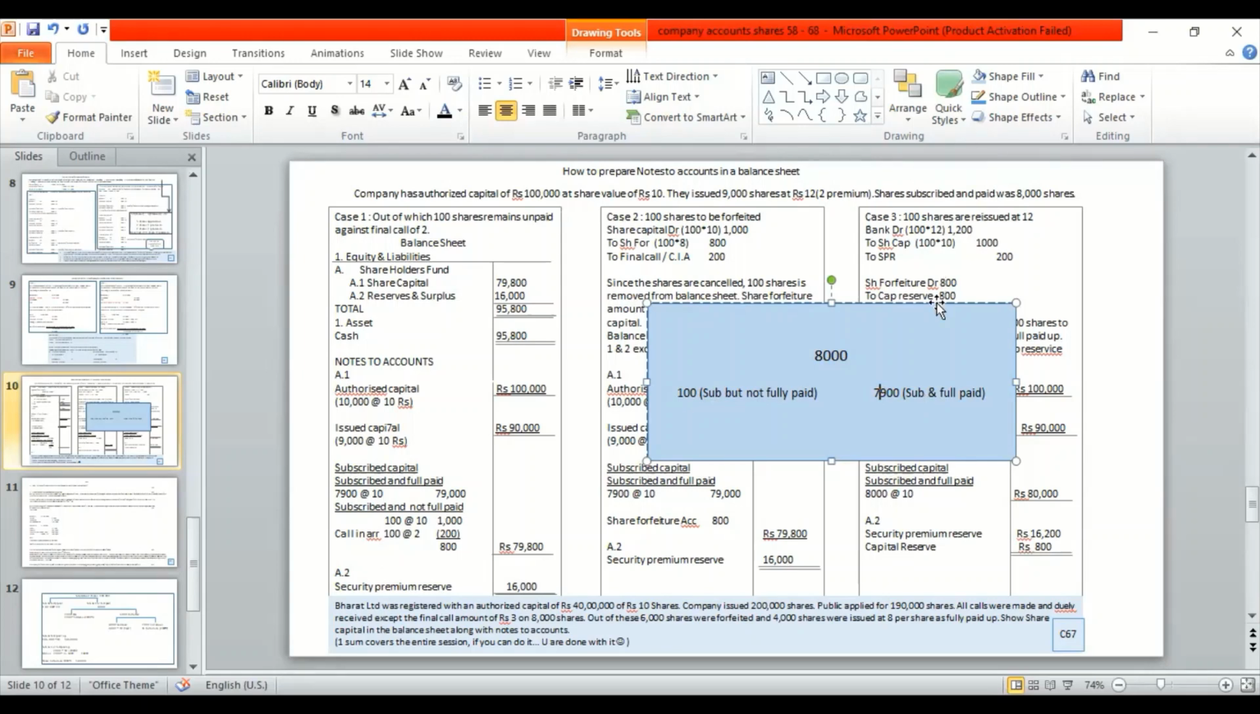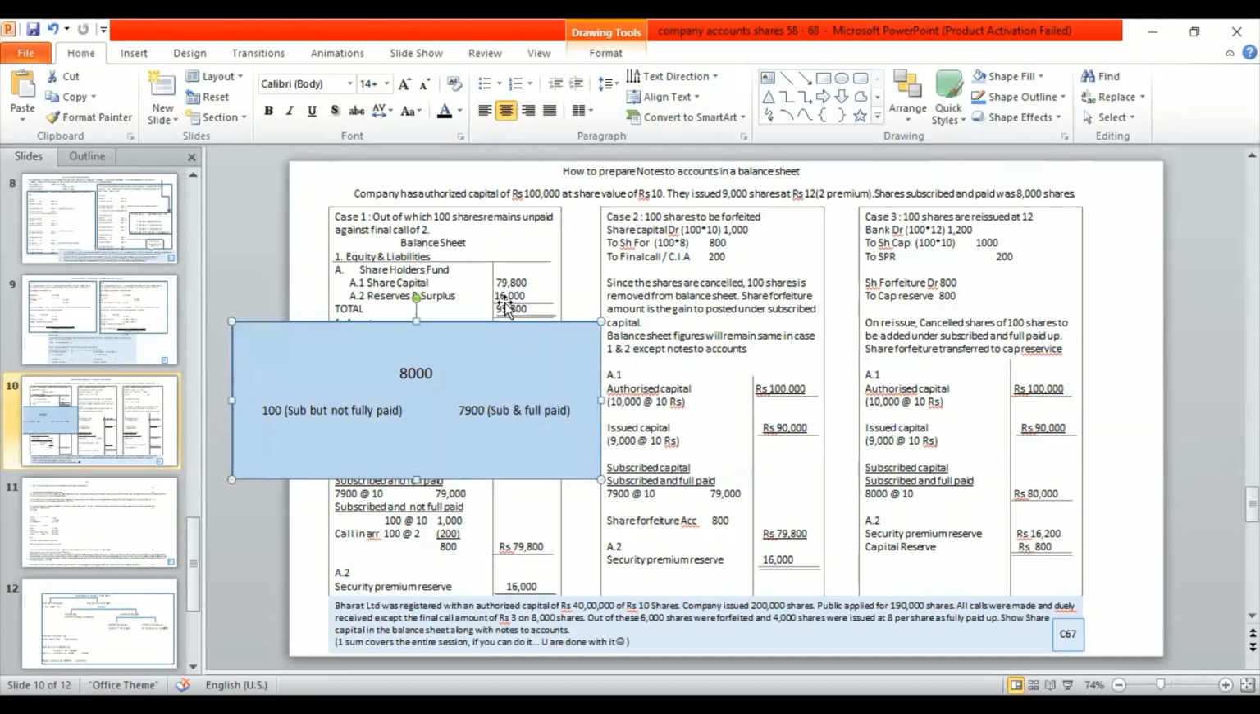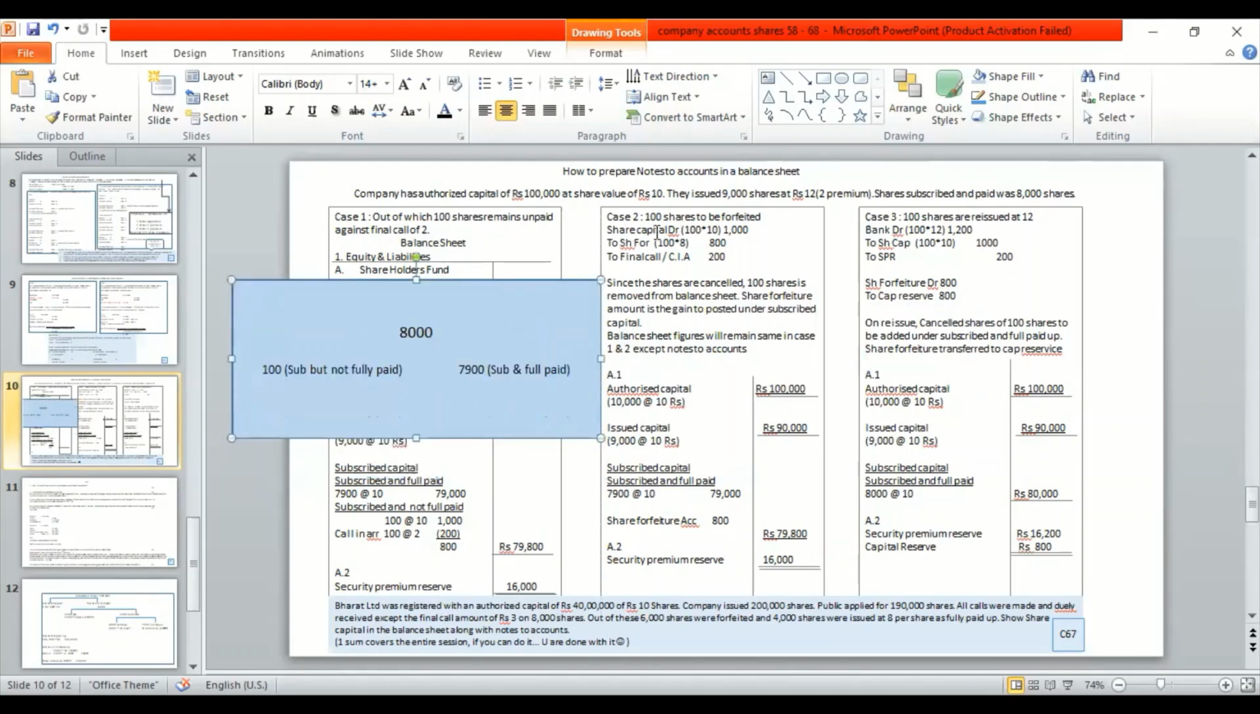Now, let's look into case number 2. In case number 2, I have just put it as a continuity of this one. They have planned to forfeit it. Forfeit means they are cancelling it. So what's the journal entry? I have passed a journal entry over here. Share capital to share forfeiture to final call.